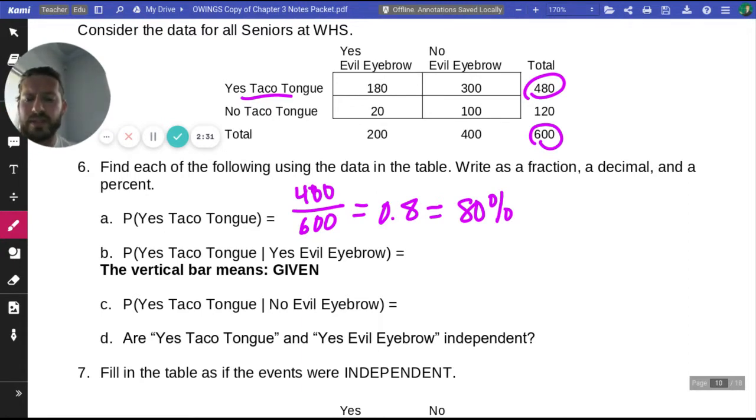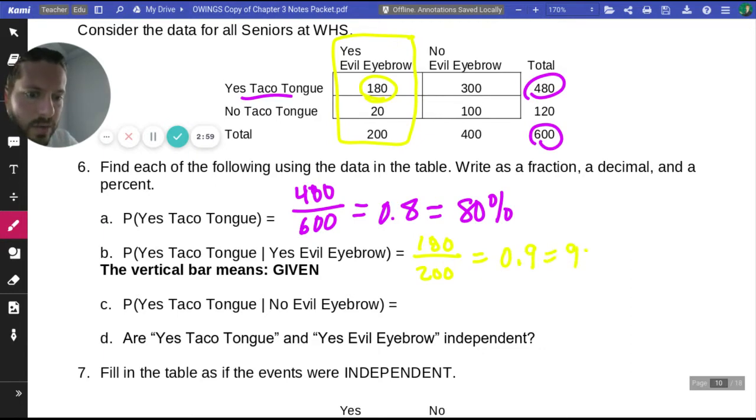And then part B says yes, taco tongue, given we're focusing just on people who can do evil eyebrow. So the people who can do evil eyebrow, there's just that 200 now. And the ones that can do taco tongue are that 180. So we can say that's 180 out of 200. And when we do 180 divided by 200, that gives us 0.9 or 90%.